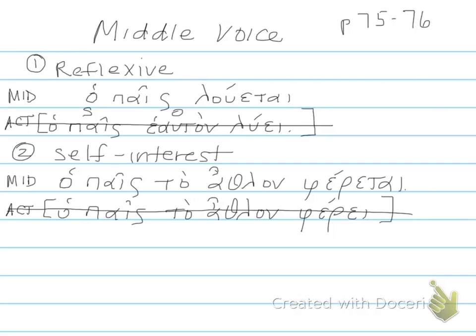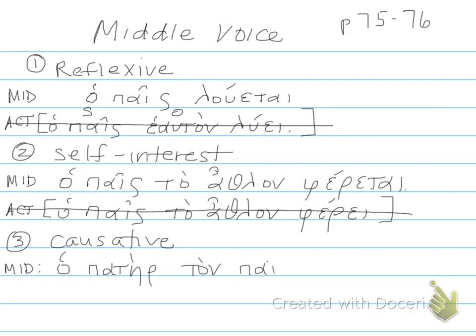The third way in which the middle voice is used is called causative, which is just a fancy word that means it causes something else. So in this example, the father, ho pater, ton paida, the child in the accusative direct object, louetai. So the father sets the boy free. The father, in other words, causes the boy to go free. That is the causative sense.